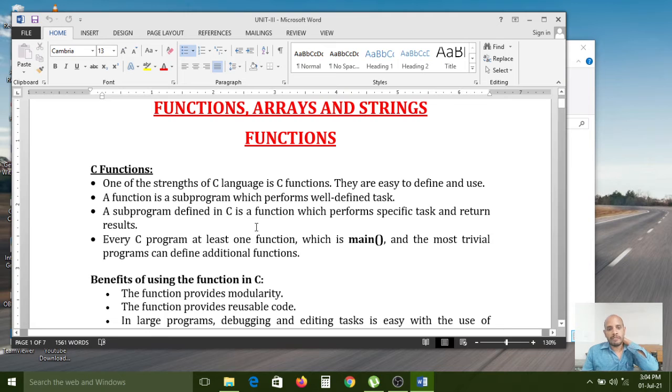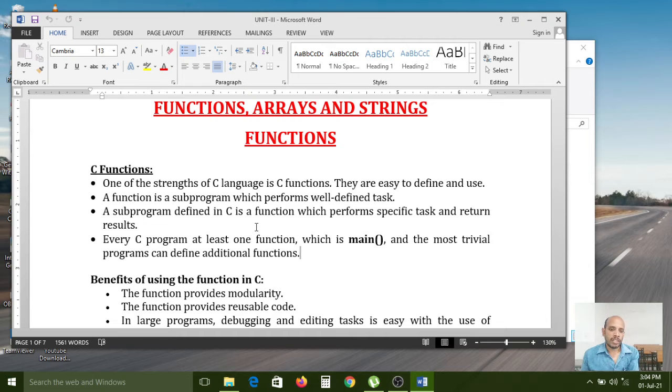Without the main function we can't execute the C program. That's why one function is compulsory. Here the main function is mandatory for each and every C program to execute, because the execution control starts from the main function only.